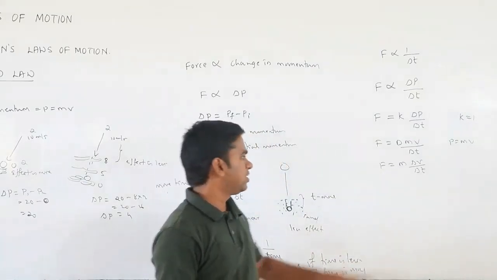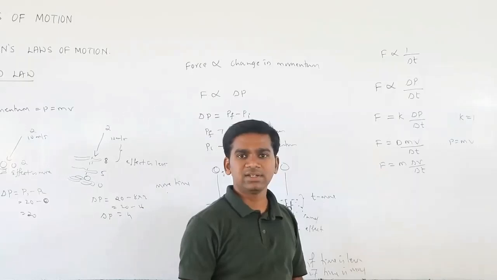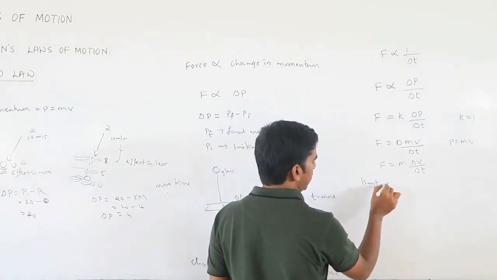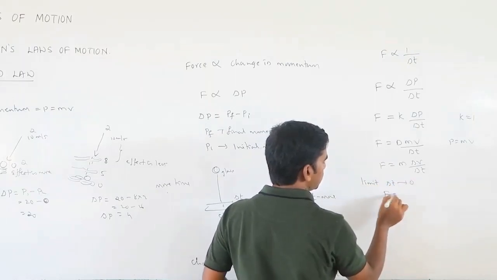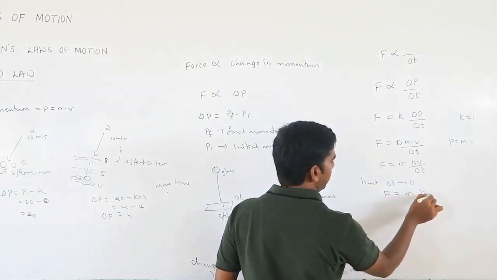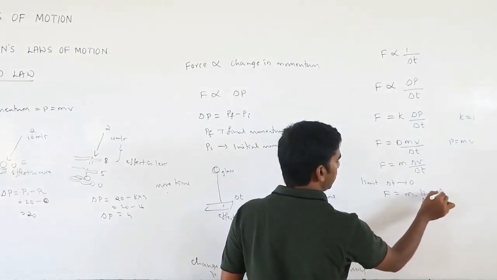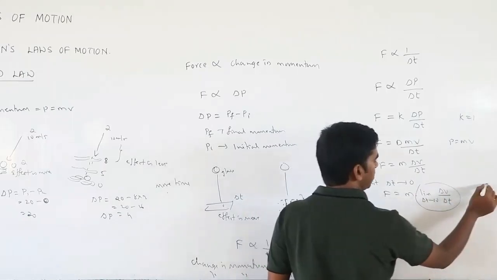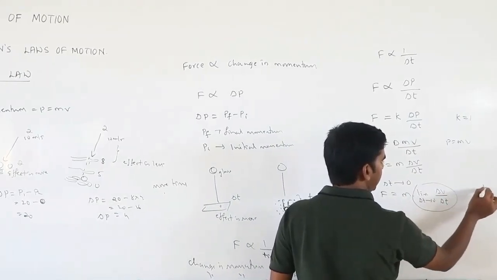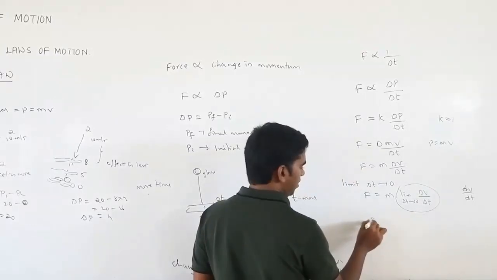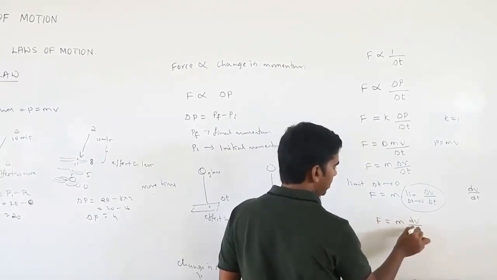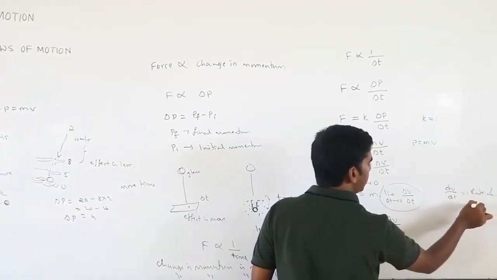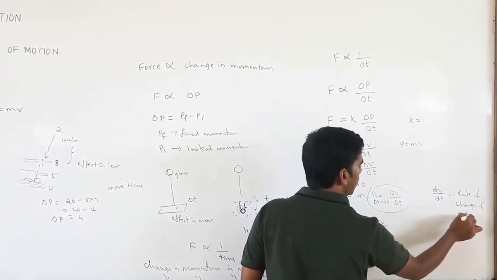Obviously this delta v by delta t is the acceleration, or I will take a limit as delta t tends to 0. So F equals mass into the limit as delta t tends to 0 of delta v divided by delta t. What is this? This is nothing but dv by dt, the rate of change of velocity.